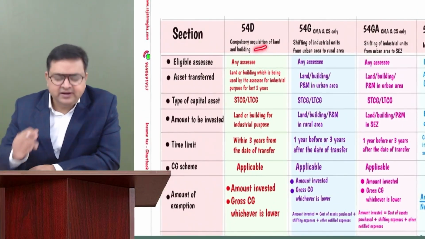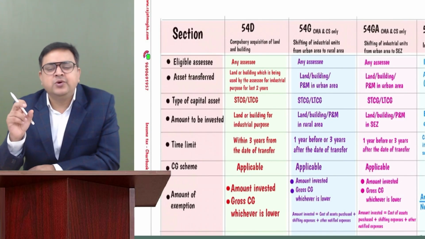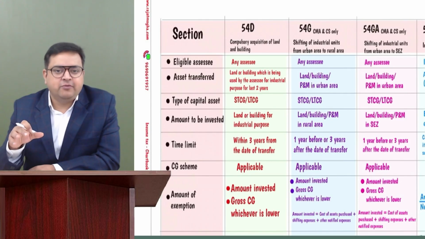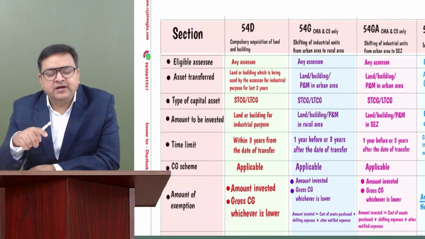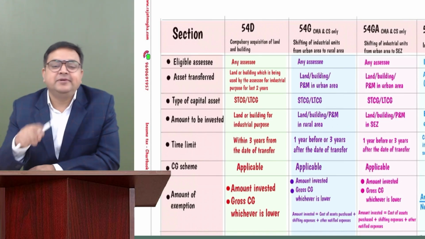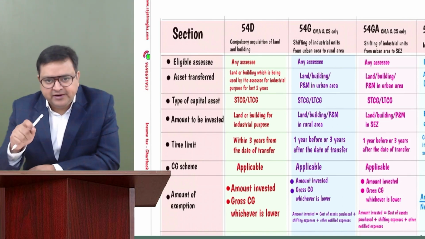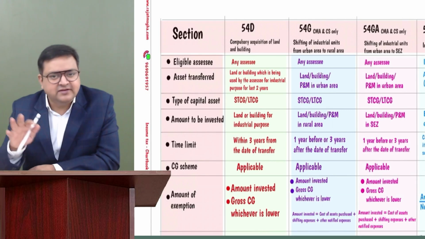54D, not so important. It is only and only for the people who are engaged in their manufacturing operations, who have factory. If their factory land or building is getting compulsorily acquired, so the scope is very, very limited for 54D, but yes, it's a very easy section.